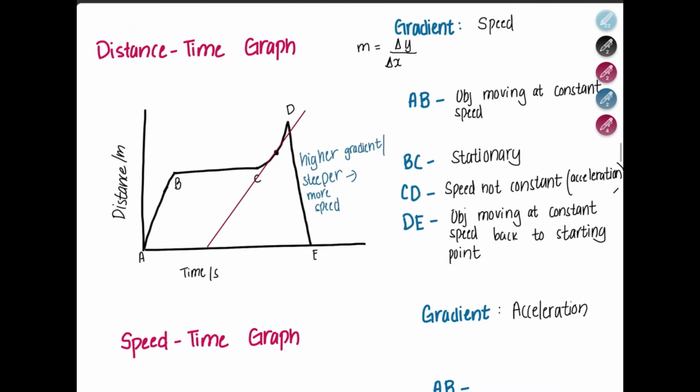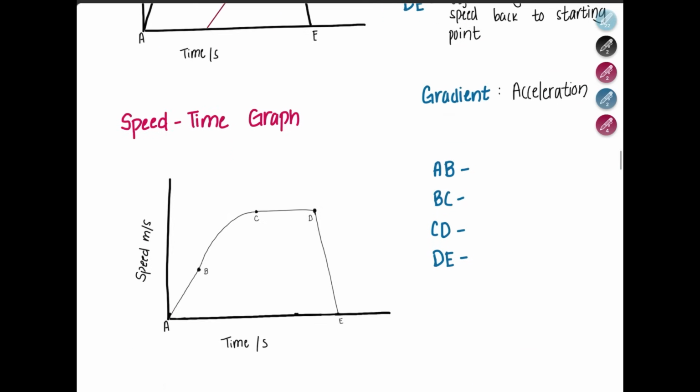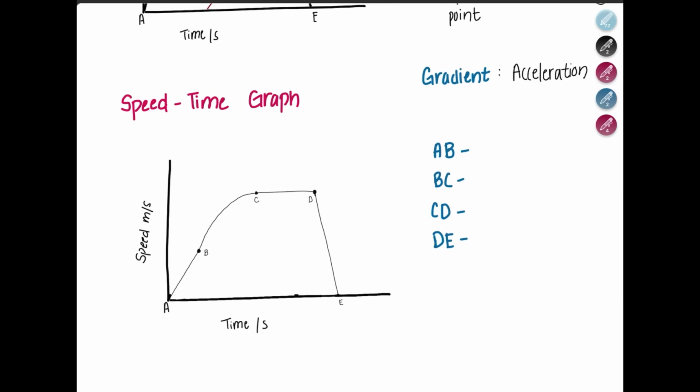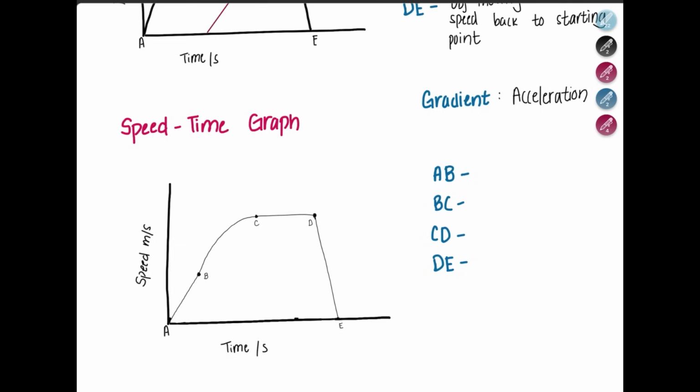Now let's move on to the next graph, which is the speed time graph. Remember, the gradient of a speed time graph represents acceleration. Now let's try to identify what's happening in each of these regions. So first of all, we have time on the x-axis and speed on the y-axis. In region A to B, we have a straight line. When we have a straight line, this has a slope. Positive slope means that the speed is increasing, so we have constant acceleration.